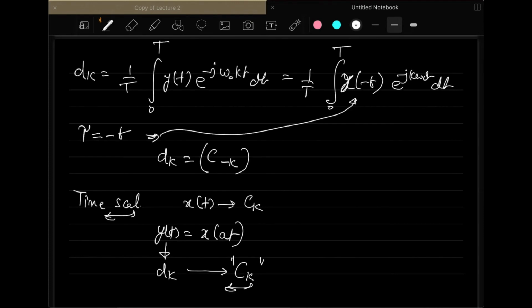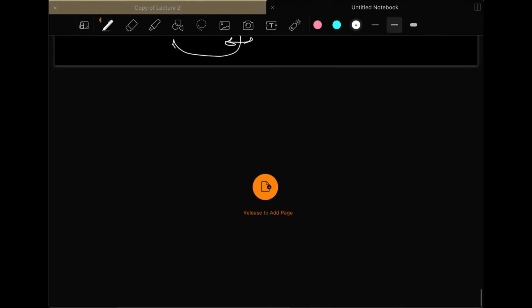So even if you do a time scaling in the time domain of the signal x, the corresponding coefficients will always be the same and will not change. So this is the time scaling operation.